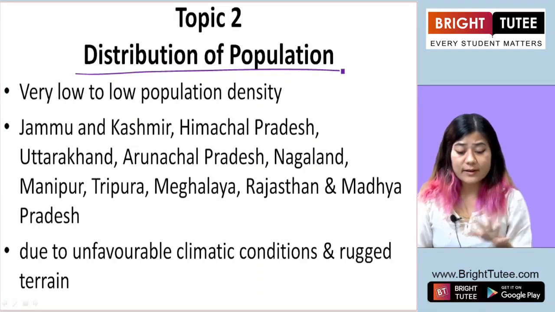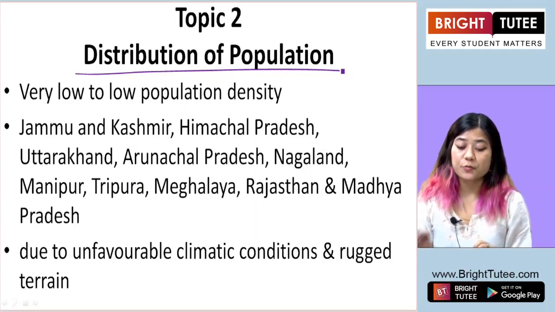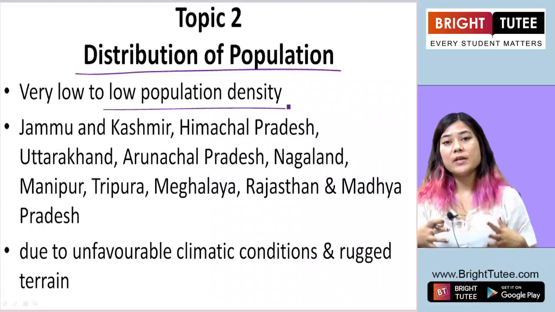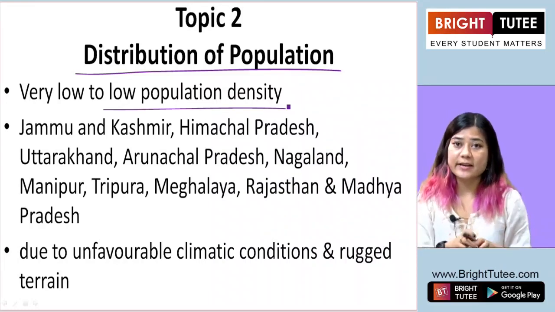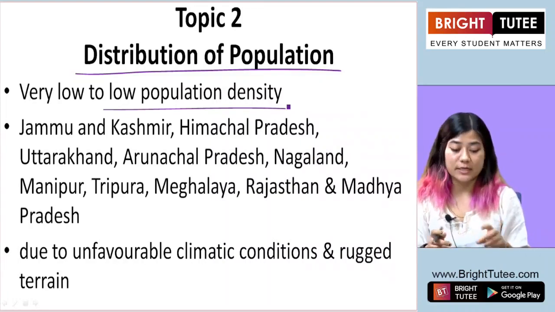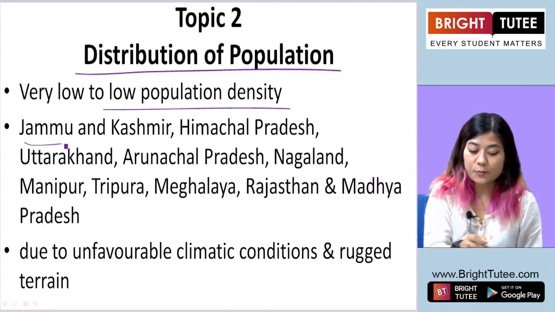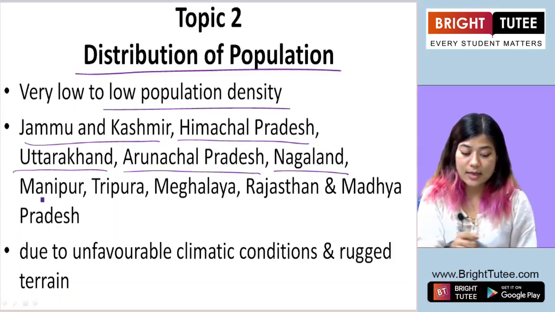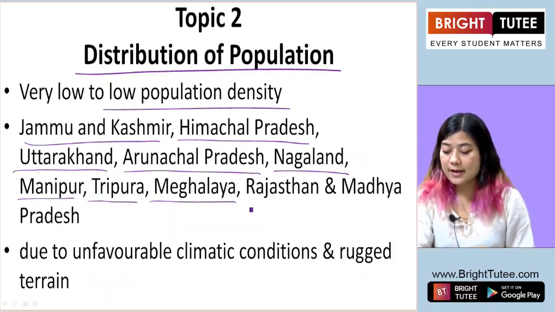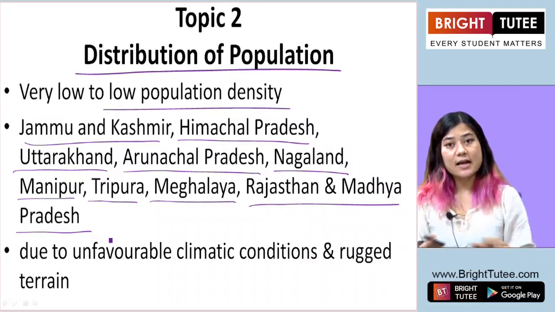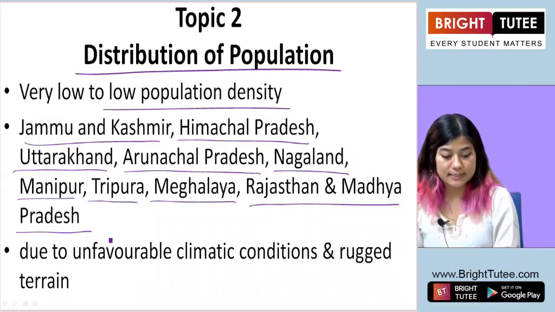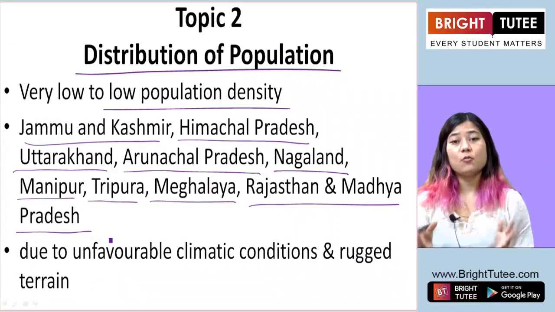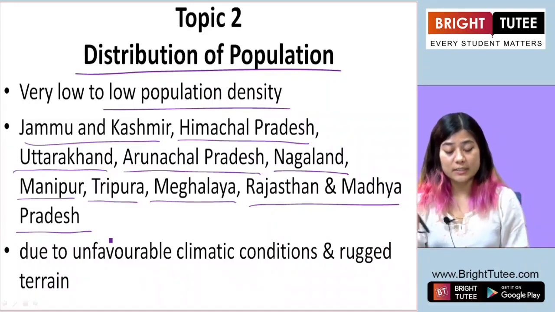Now there are some areas or some states in our country which have low or very low population density, meaning the population of these states or areas is very low. They are not densely populated. The states are Jammu and Kashmir, Himachal Pradesh, Uttarakhand, Arunachal Pradesh, Nagaland, Manipur, Tripura, Meghalaya, Rajasthan and Madhya Pradesh. So these are states with low population density and sometimes very low population density.